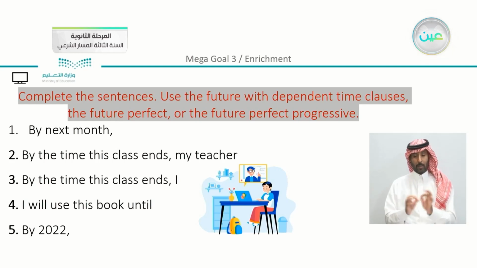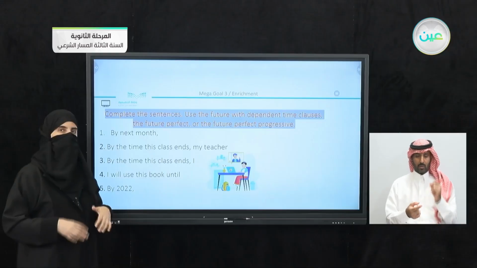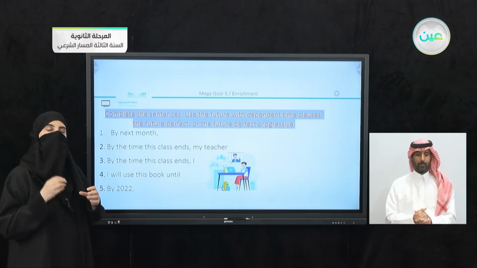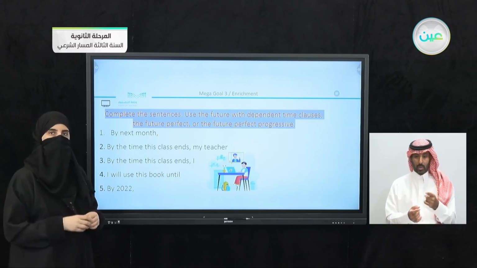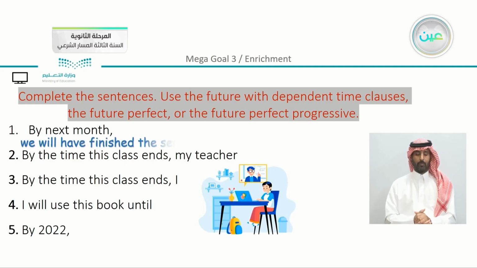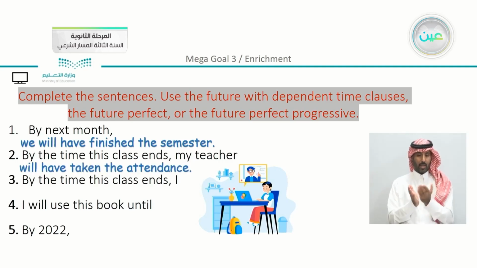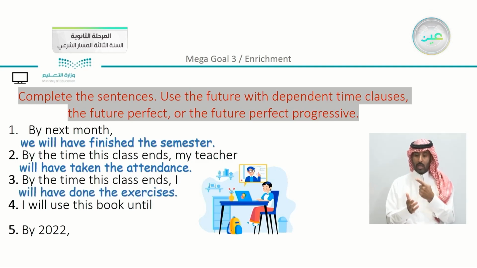Now complete the sentences in our new task. Use the future with dependent time clauses, the future perfect or the future perfect progressive. So very quickly, just to remind you that here there is no specific answer. You can answer in the way that you find suitable as long as you are using the correct structure. So we have here, by next month, we will have finished the semester. By the time this class ends, my teacher will have taken the attendance. By the time this class ends, I can say I will have done the exercises.